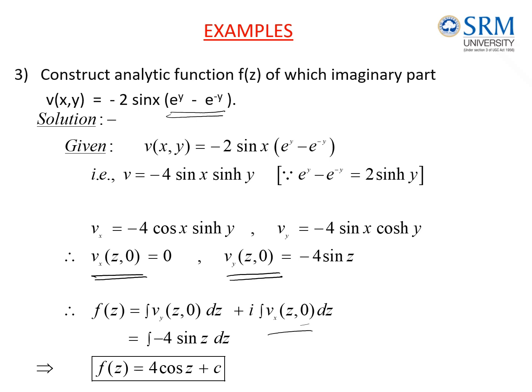Substitute vy and vx here, so that x is 0. This integrand will become 0, so this term will become 0. The remaining term, if you integrate with respect to z, gives the integral of sin z as minus cos z. So altogether we get 4 cos z. This is how we can construct the analytic function by applying the Milne Thomson method.